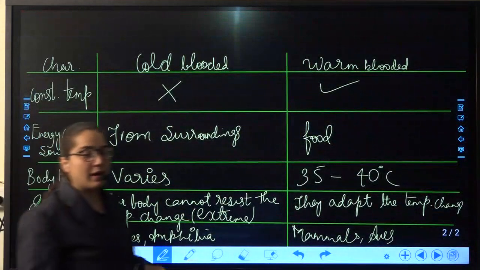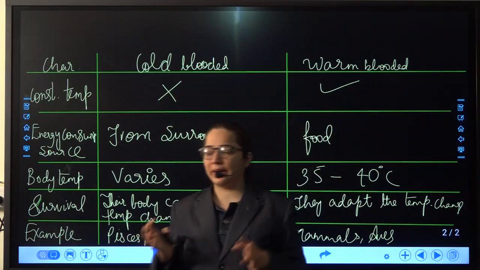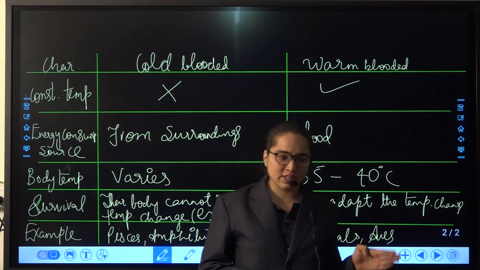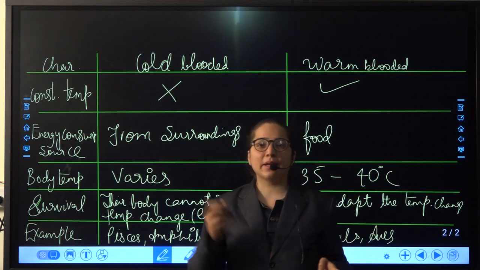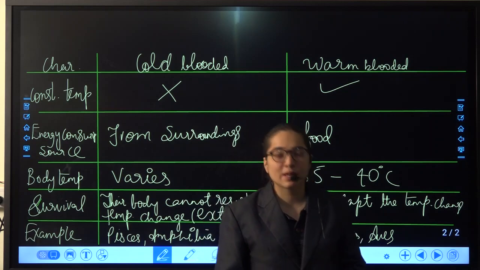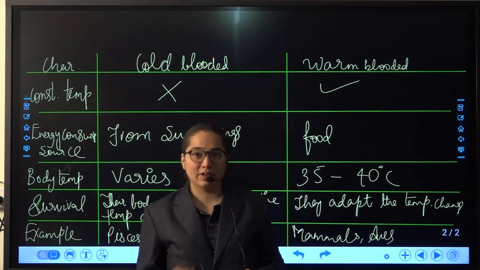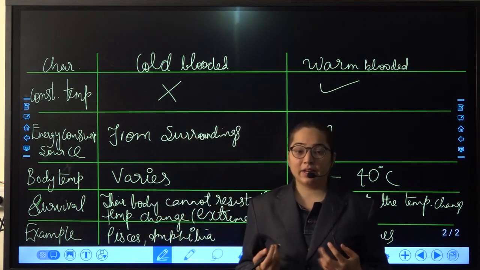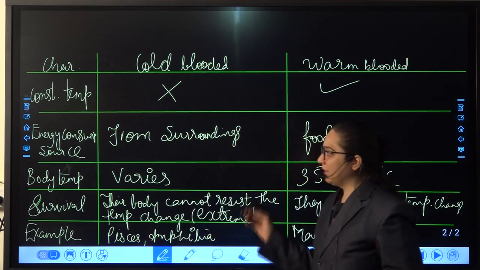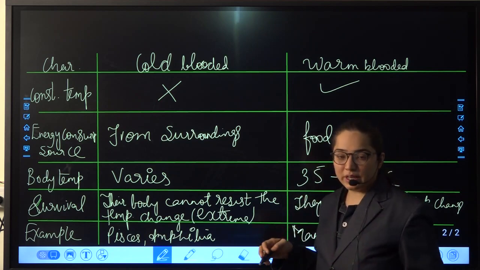This is again the part that we need to discuss. What is the difference between the cold-blooded and the warm-blooded animals? If we talk about the characteristics, then constant temperature is maintained by the warm-blooded ones, but it is not being maintained by the cold-blooded animals. If we talk about the energy consumption source, from where they are getting the energy, the cold-blooded ones get all the energy from the surroundings, while here from the food they are eating.